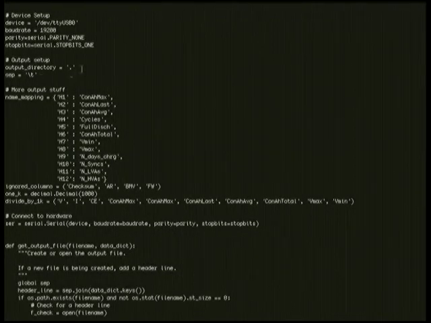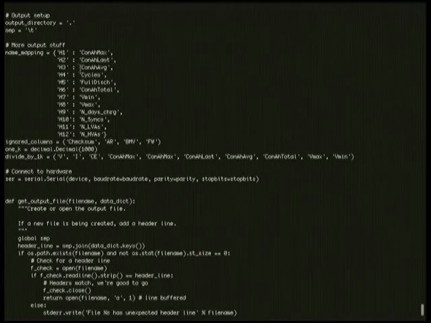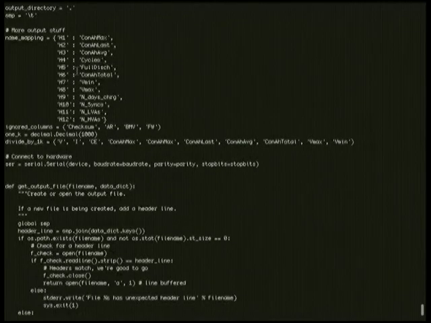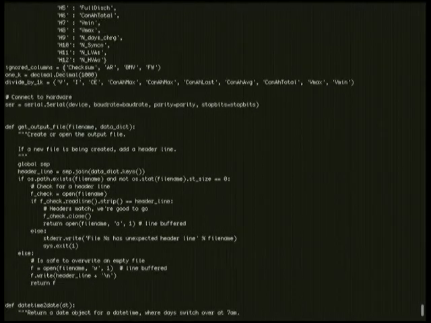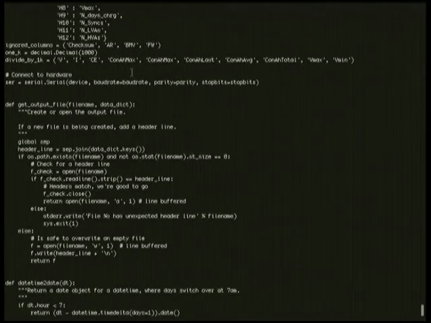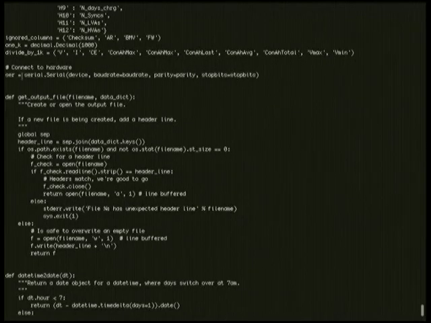Then I have, let's just output it to wherever you run this code from. Our output file will have a tab separation. And then there are all these stupid names in the output text, so I have a nice little dictionary that tells me fancy names to use. There's a couple of categories we really don't care about, so we ignore those. And then there are some things you want to multiply or divide by 1,000 for fancy units and stuff like that, so write those down. Hey, look, let's connect to the hardware.